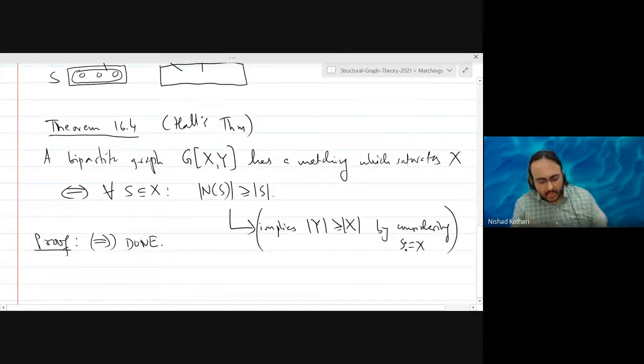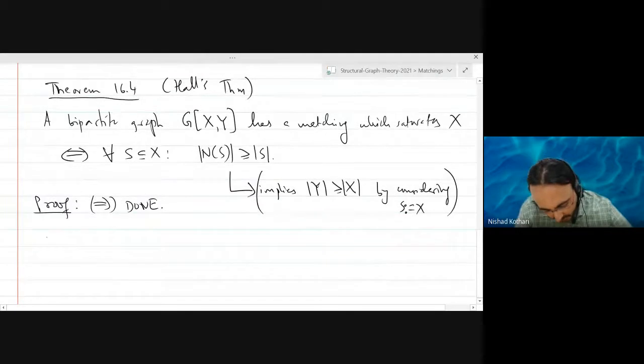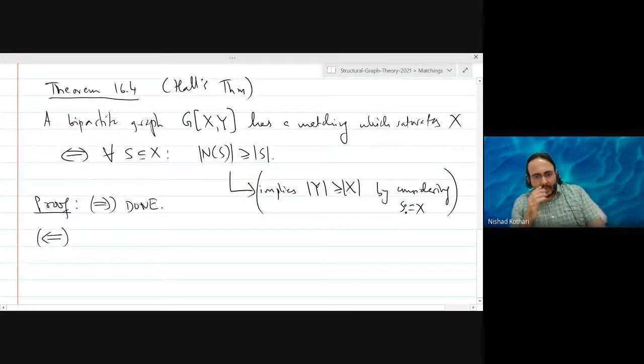It remains to prove the more difficult direction. If this condition holds for every set, then we want to show that the graph has such a matching. Let's prove the contrapositive. Let's suppose the graph does not have such a matching, and then we will show the existence of a set that does not satisfy this condition.